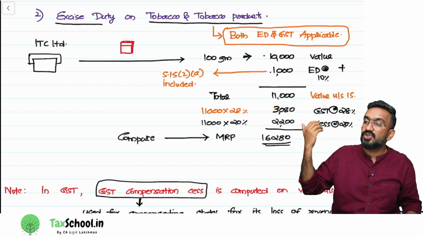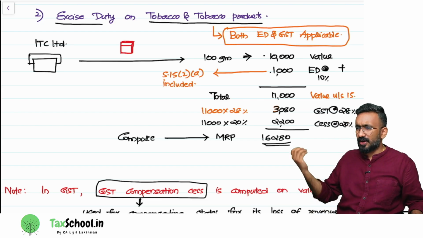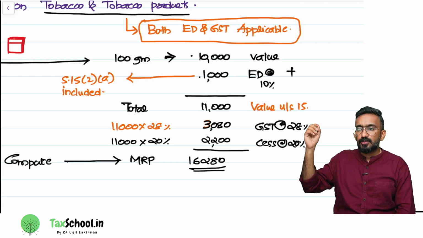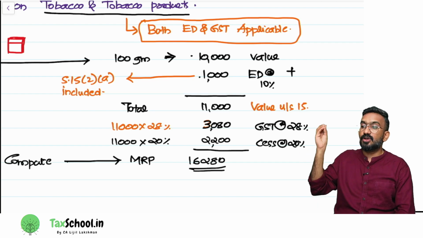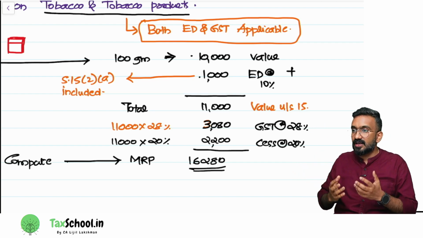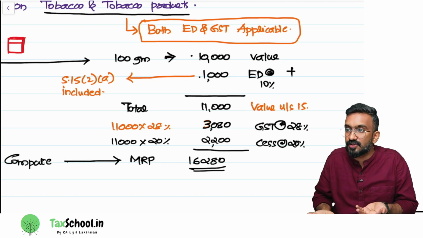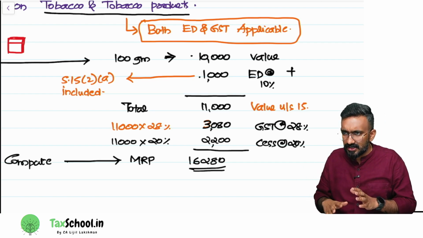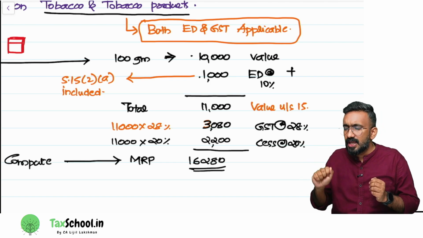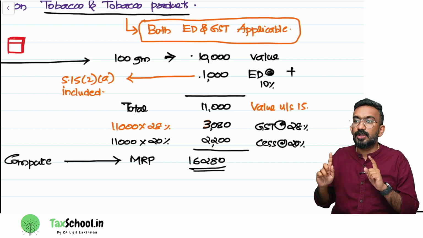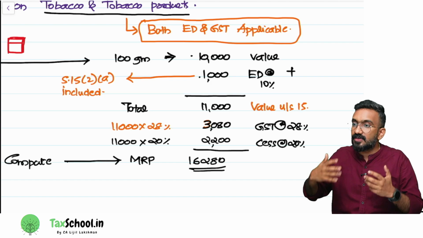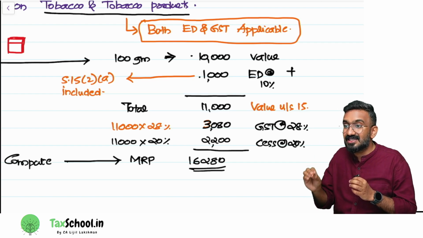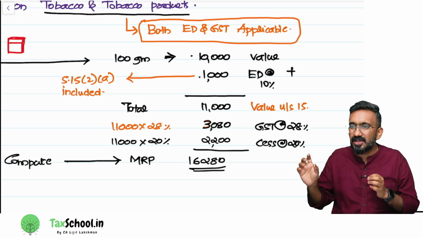Then I have to levy GST and GST compensation cess. So for example, look at the rate that I have taken. I have taken GST to be 28% and cess, GST compensation cess. This money is collected by the central government and used only to compensate the states for the loss of revenue. And now it is being used for repaying the loans that were taken for compensating the states. So while introducing GST, for 5 years, any loss of revenue the state has, who will compensate? The central government used to compensate. To compensate, the central government was collecting on some products an additional tax called GST compensation cess. That is the meaning of cess.